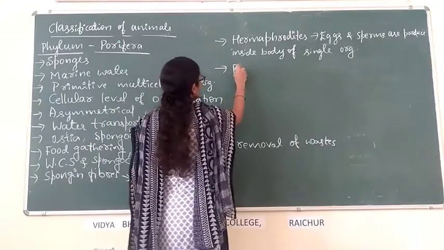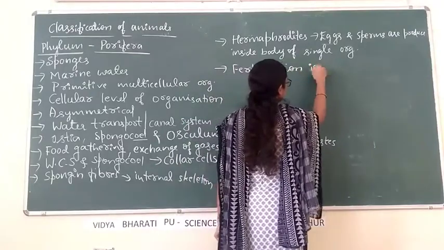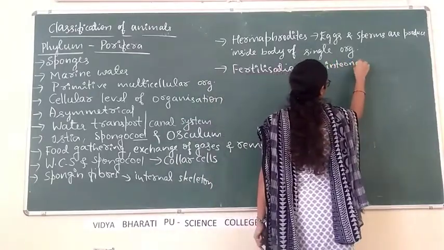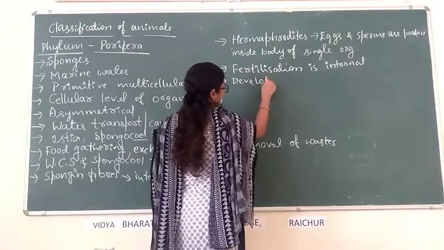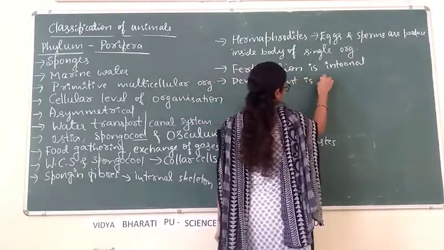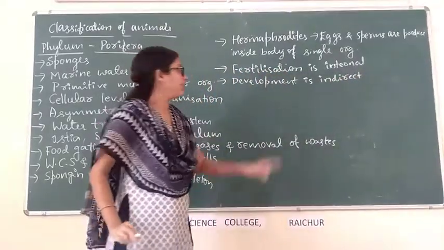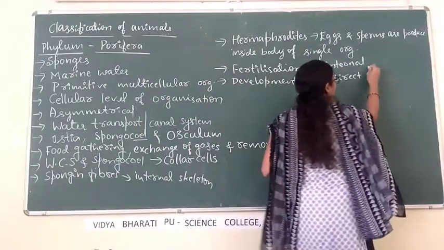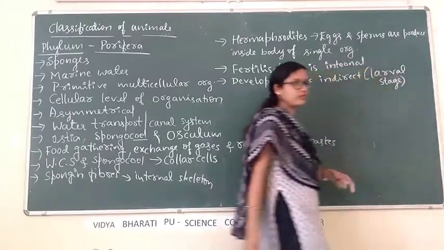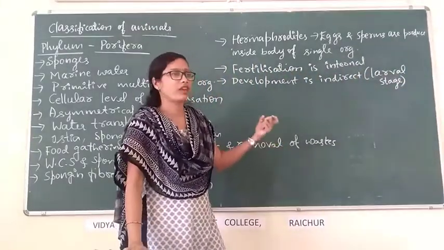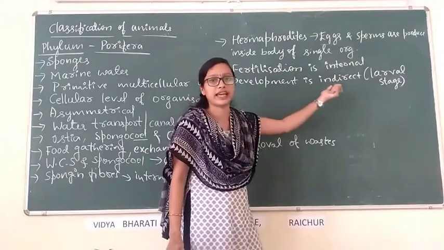Then fertilization. Fertilization is internal, then development is indirect. Indirect development means the larval stage is present. The larval stage is present in Porifera. During the development of the young one, we can observe the larval stage. Hence this development is called indirect.